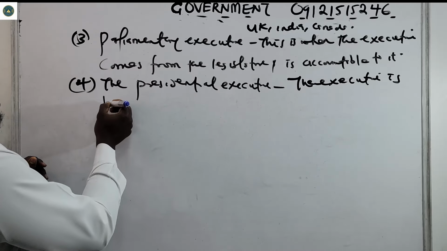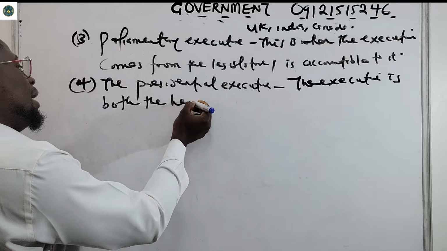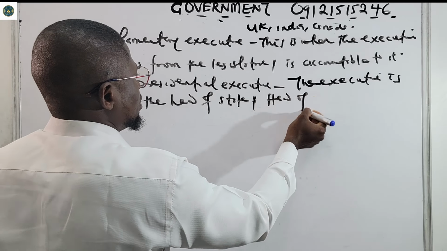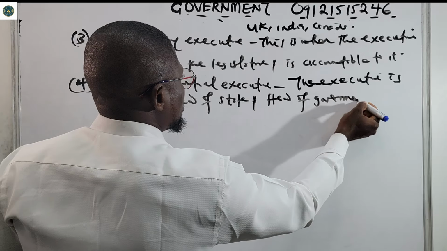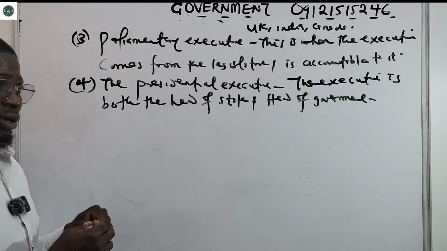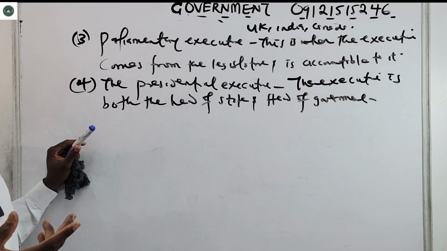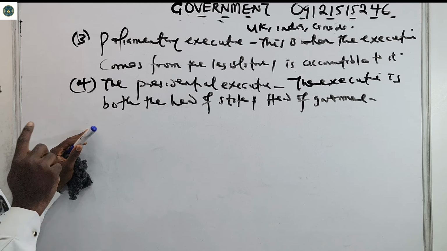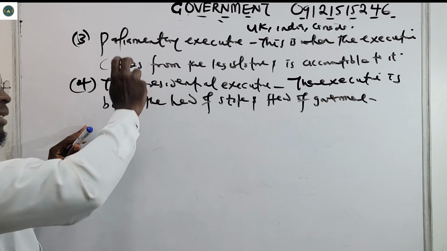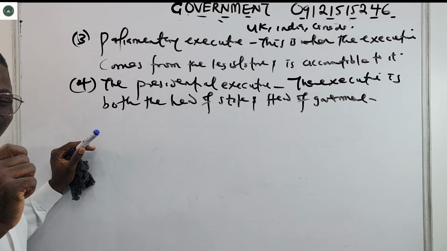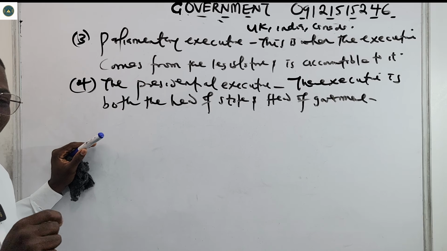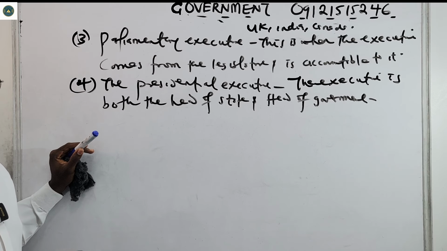The executive is both the head of state and head of government. Okay, so like you see in Nigeria, they operate a presidential executive. But please note that the president is not a member of the parliament in presidential executive. But for parliamentary executive, the executive is a member. The prime minister and the cabinet members are members of the parliament. They are members of the legislature.